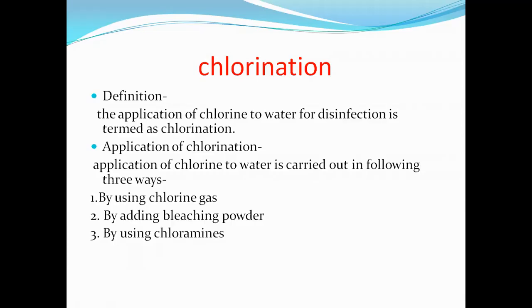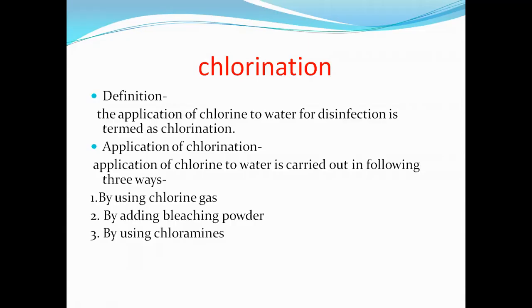Now see what is the application of chlorination, or why chlorine is added to water. The application of chlorine is carried out in the following three ways.